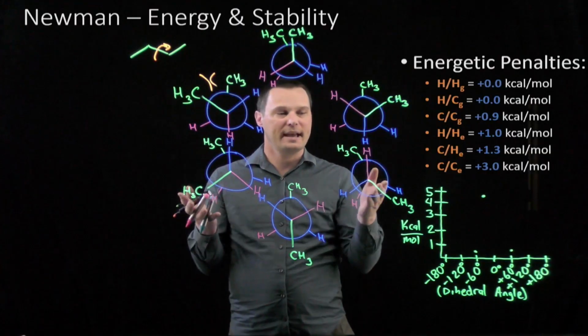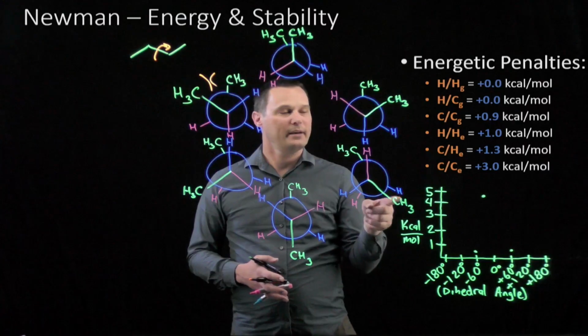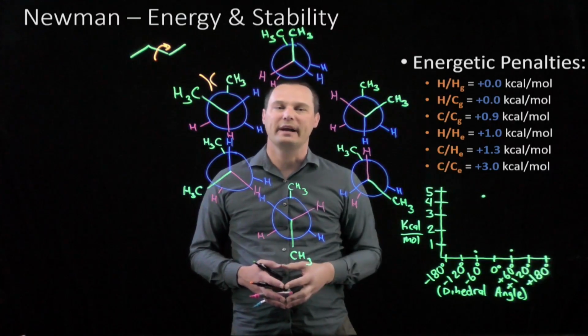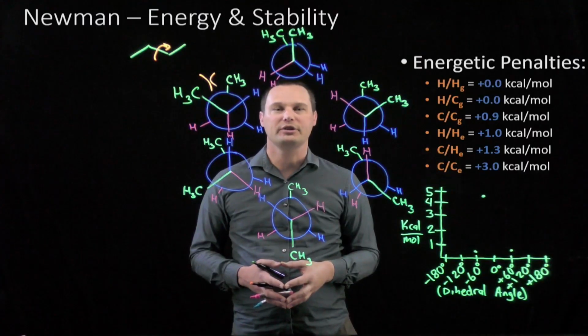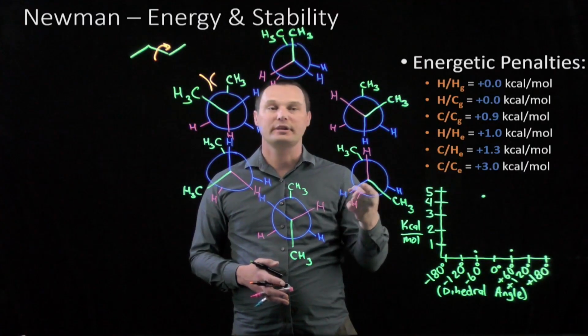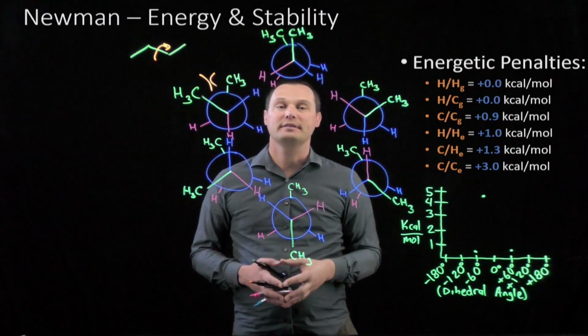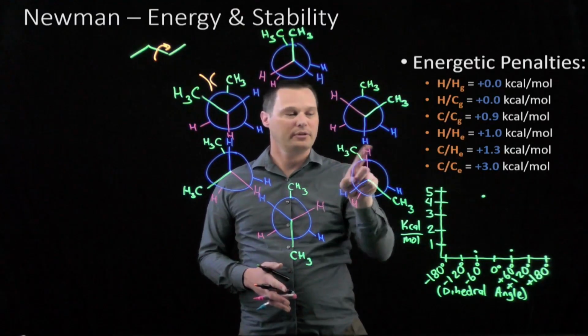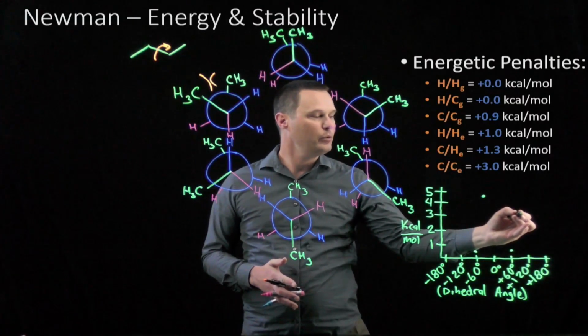In the next Newman projections, now the carbons are 120 degrees dihedral from each other. Here we have 2 carbon-hydrogen eclipsed interactions. Each carbon-hydrogen eclipsed interaction adds 1.3 kilocalories per mole of energetic penalty. It also has 1 hydrogen-hydrogen eclipsed interaction that adds 1 kilocalorie per mole. Adding all those together then gives us 3.6 kilocalories per mole energetic penalty. For both the positive 120 and the negative 120 dihedral angle, we can add a data point at 3.6 kilocalories per mole energetic penalty.